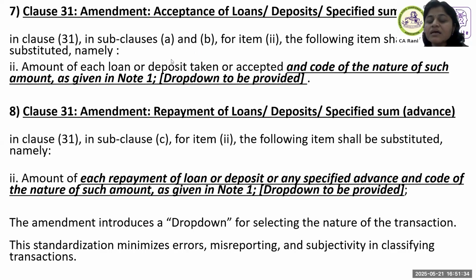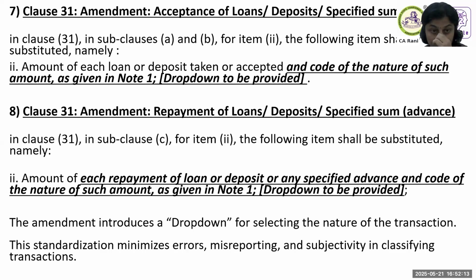That means even for specified sum, in the earlier form, if you see the second question, it was amount of specified sum taken or accepted. But now we have to read that as amount of each loan or deposit taken or accepted. Same sentence they have replaced in point number 2 for both A and B of clause 31. This, to my mind, could be an error, because any loan or deposit transaction, even relating to immovable property, would have already been captured in clause A, right?